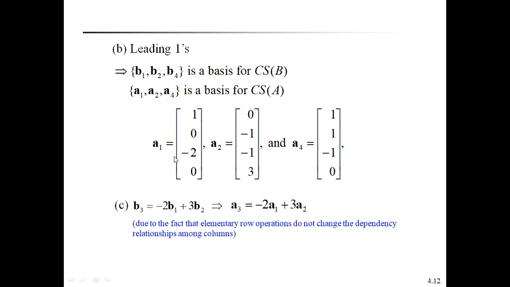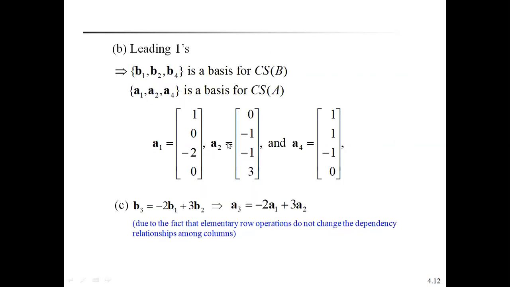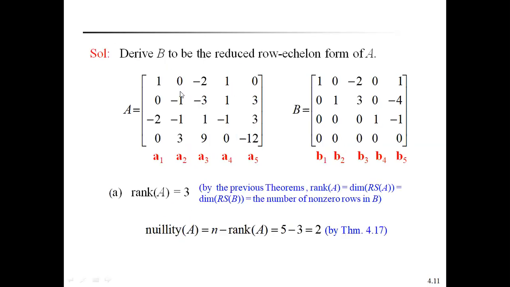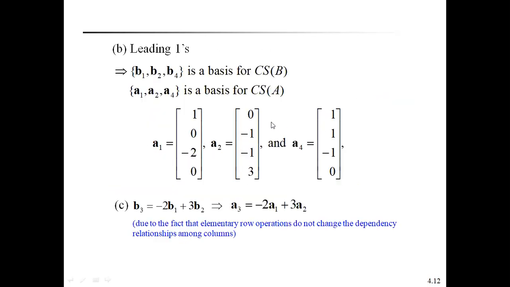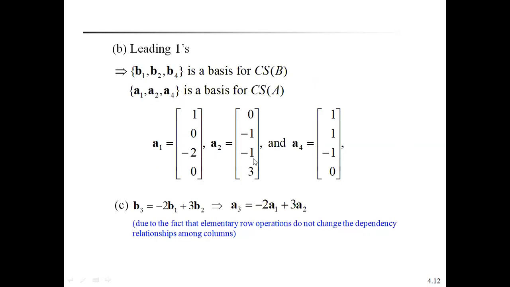That means A1 is equal to 1, 0, minus 2, 0. A2 is equal to 0, minus 1, minus 1, 3. A4 is equal to 1, 1, minus 1, 0. Therefore, these three vectors form a basis for the column space of matrix A.